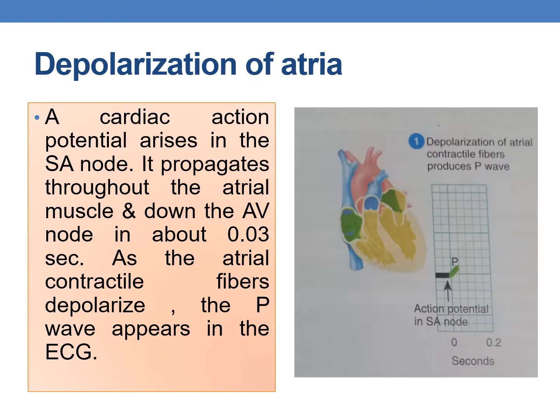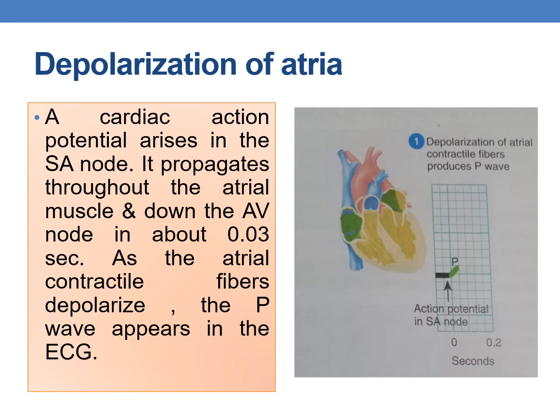First, depolarization of the atria. A cardiac action potential arises in the sinoatrial node, the SA node, and propagates throughout the atrial muscle down to the AV node in about 0.03 seconds. As the atrial contractile fibers depolarize, the P wave appears in the ECG.